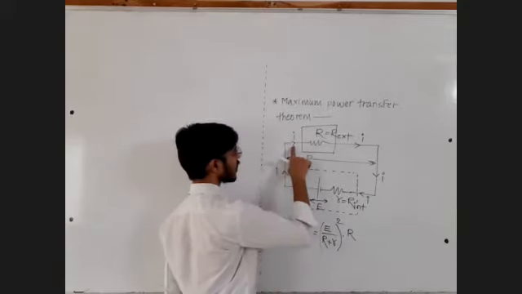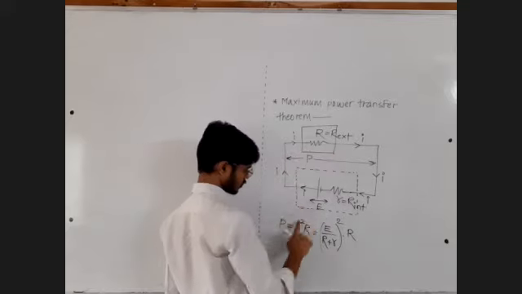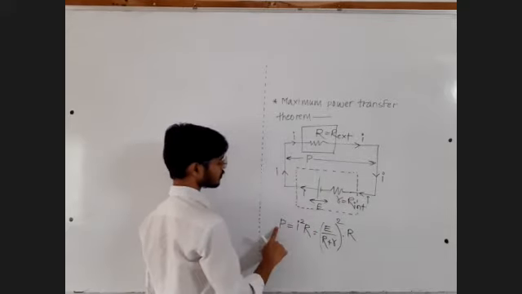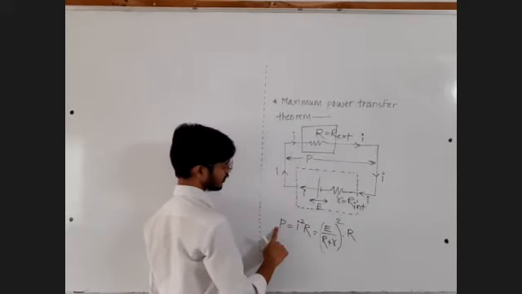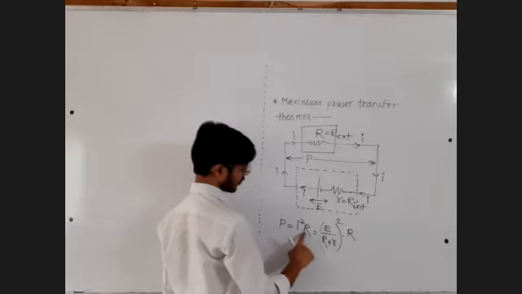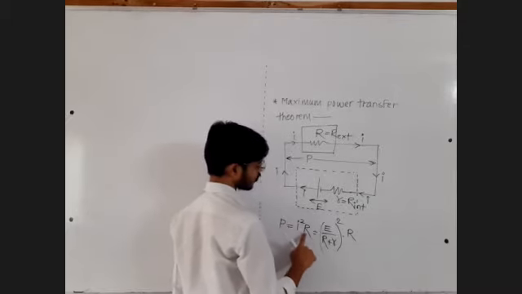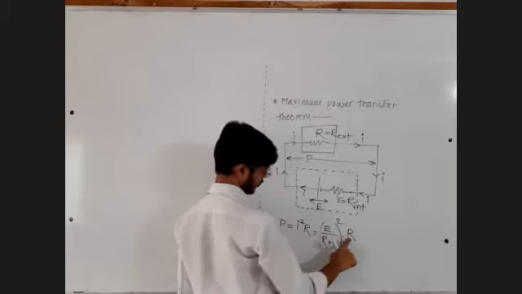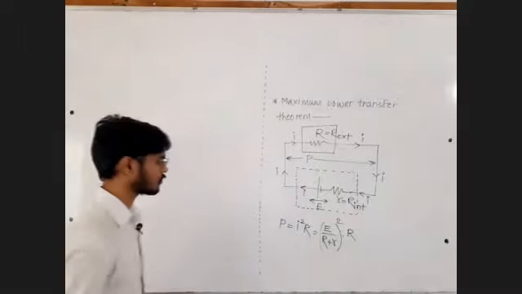The same current I flows through the external resistance, so the power delivered to the external resistance is equal to I square into R. This is I square into R. That's the equation for power.